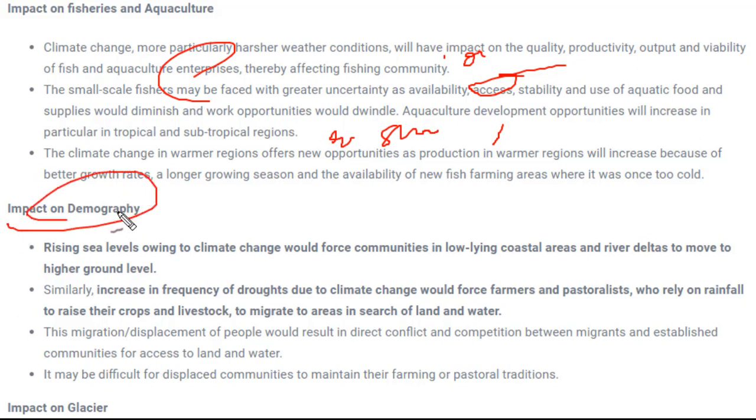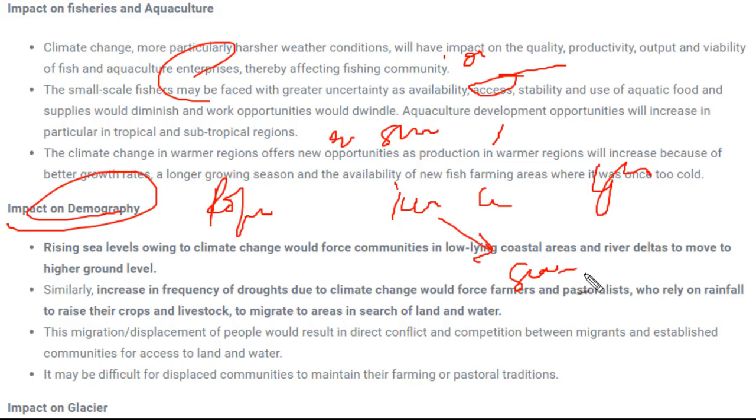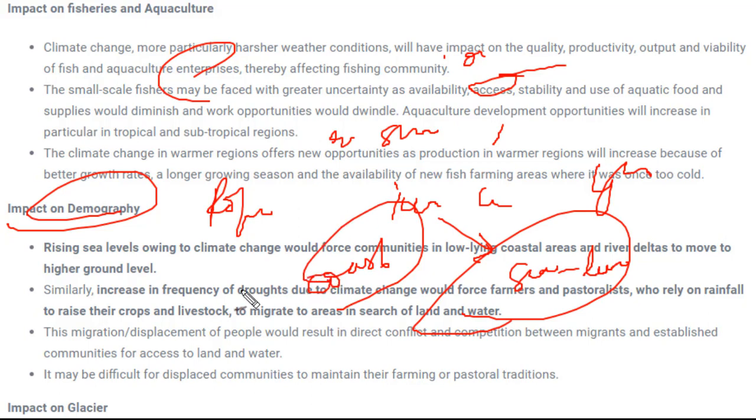Next is impact on demography. Demography means the population, how the population tends to shift. I've already told this. For example, ice caps are melting, or you can say glaciers are melting, and this will ultimately increase the sea level. When there is a rise in sea level, people residing in coastal areas would have to move inland, or you can say towards the land area. So this will obviously lead to migration of the population residing in the coastal areas.